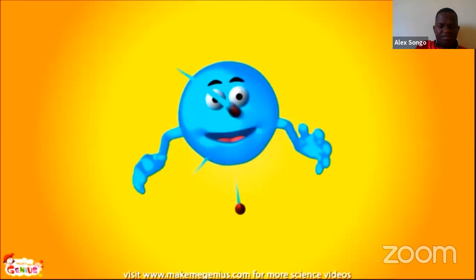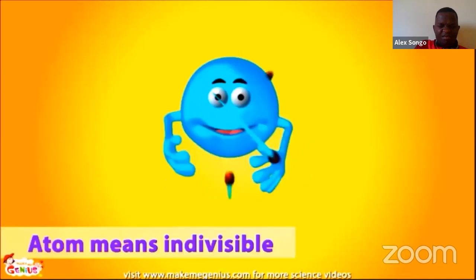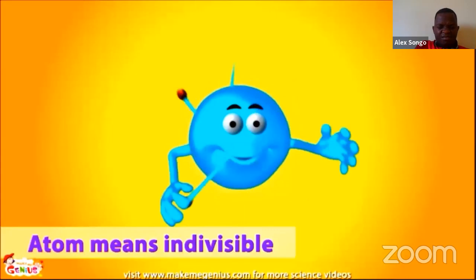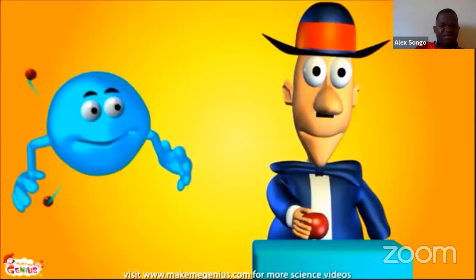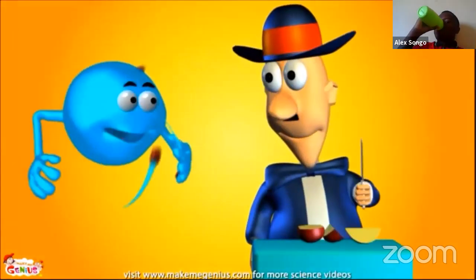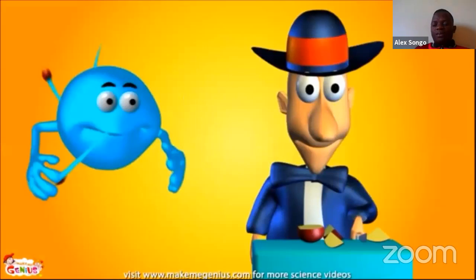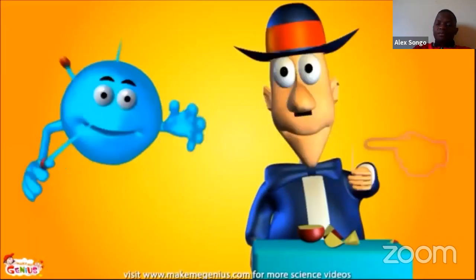It means that which can be cut, that which is uncuttable. Actually, it's a Greek word, which means it is indivisible, which means it can't be divided further or can't be cut further. Let me show you something. Let me ask this man to cut the apple in his hand in half. Now do it again. Please do it again. Keep doing it until you can't cut it any further.